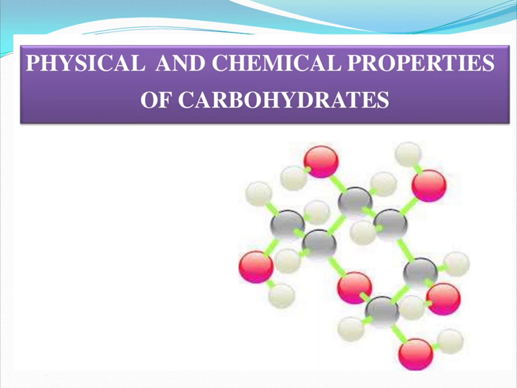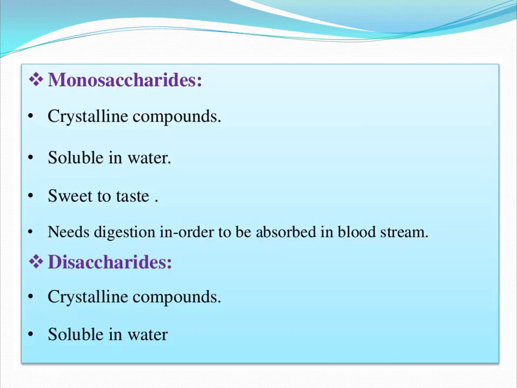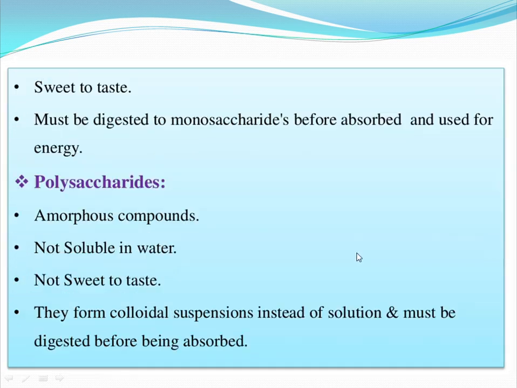Next is physical and chemical properties of carbohydrates. Simple sugars are mostly crystalline in nature, soluble in water and sweet in taste, and need digestion in order to be absorbed in the bloodstream. Next is polysaccharides.